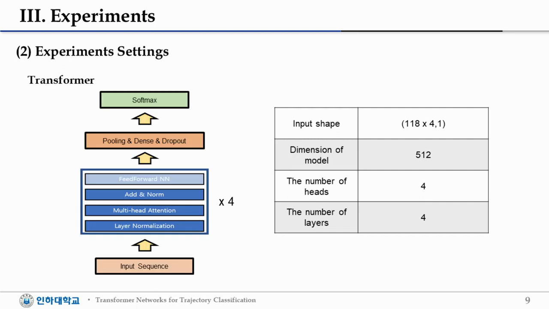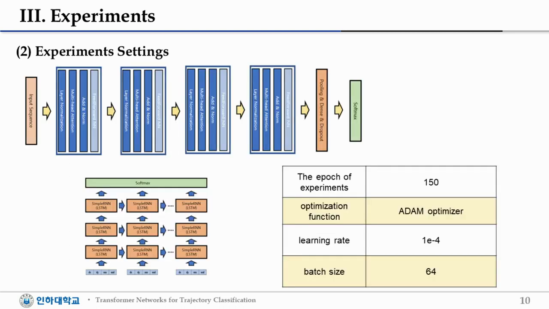In transformer, the original transformer network encoder will be used, and the input shape is like this, and the dimension of the model is 512, the number of heads is 4, and the number of layers is 4. The number of epochs is 150 and the optimization function used in the backpropagation process is the Adam optimizer. The learning rate is 10 to the minus 4 and the batch size is 64.